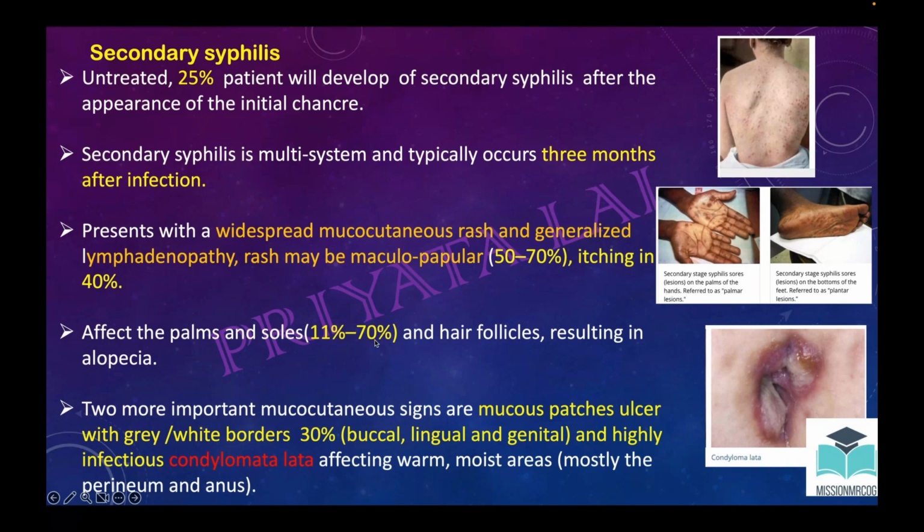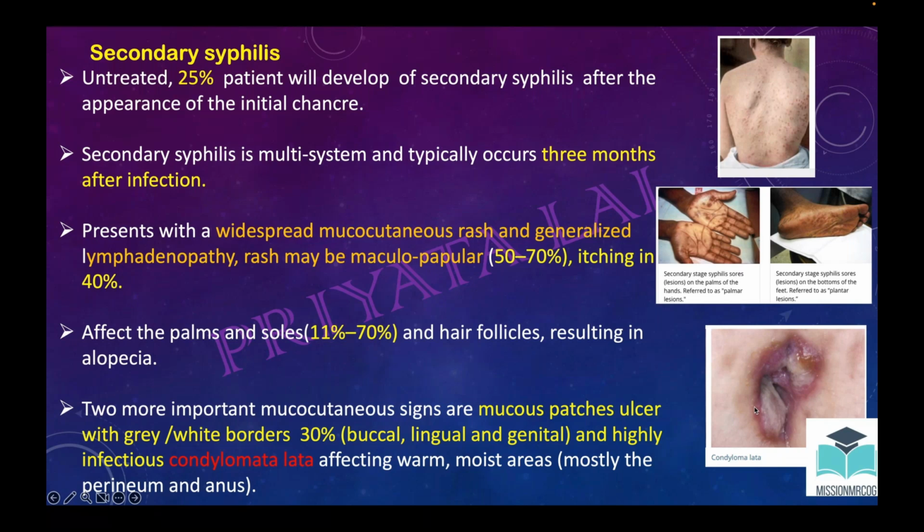Another mucocutaneous lesion that occurs is the mucous patch, an ulcer with a gray and white border. These are highly infectious, and these are condyloma lata. Usually they happen in moist areas, perianum and anus. So you can see this is the condyloma lata lesion.